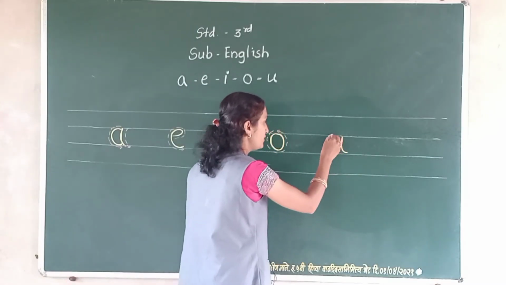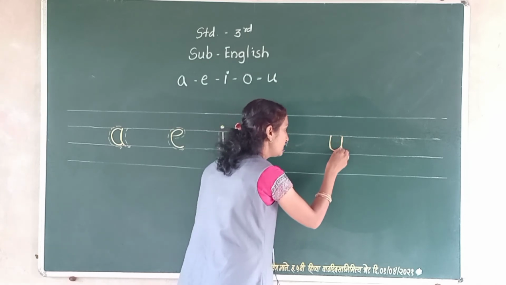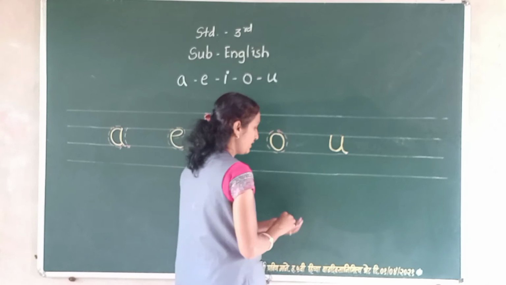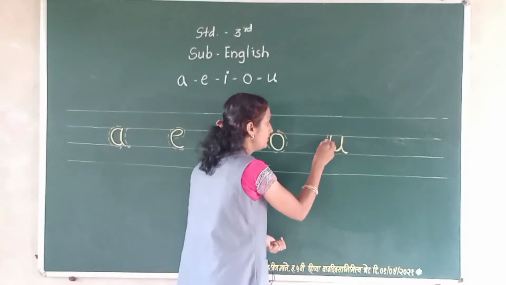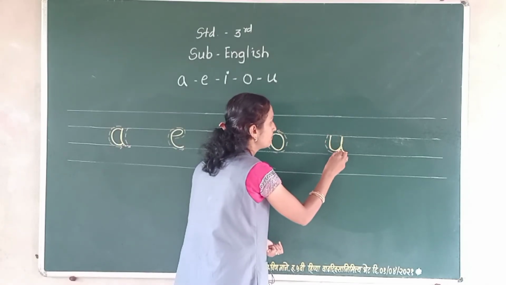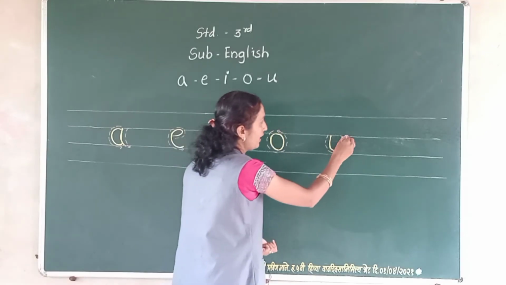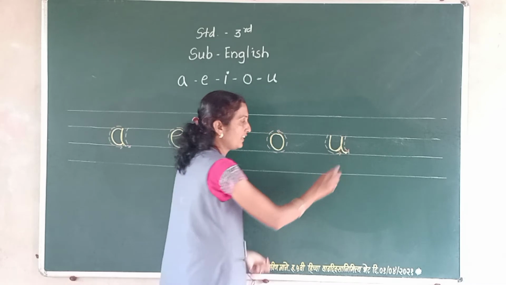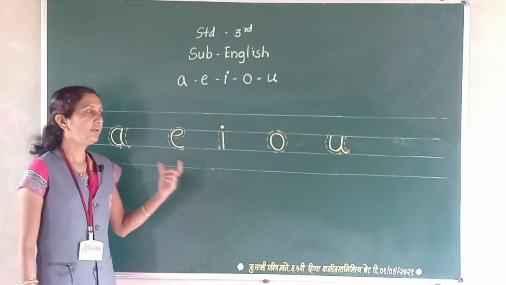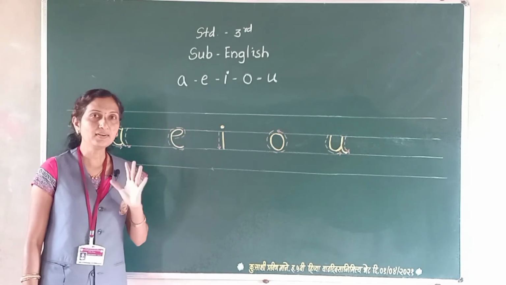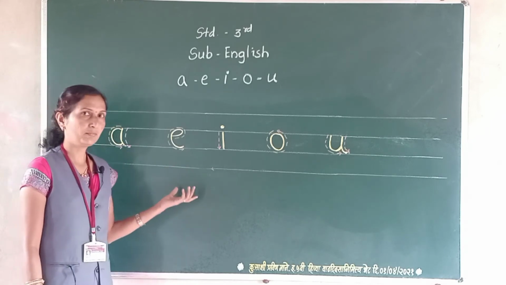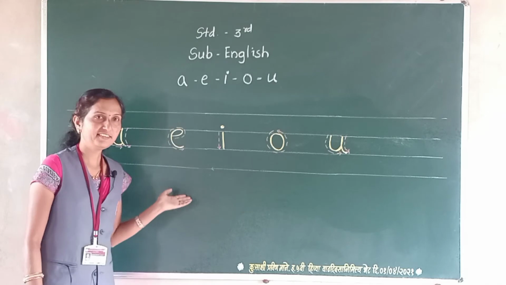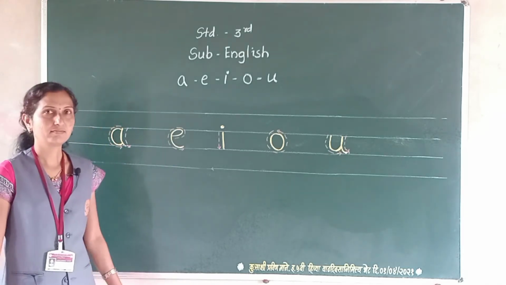And the next one is U. The first step is this, and the second one is this. Okay? We have direction. This is the first step and this is the second step. Okay? We write 5 letters on the blackboard. In this way, the writing of these letters is here.